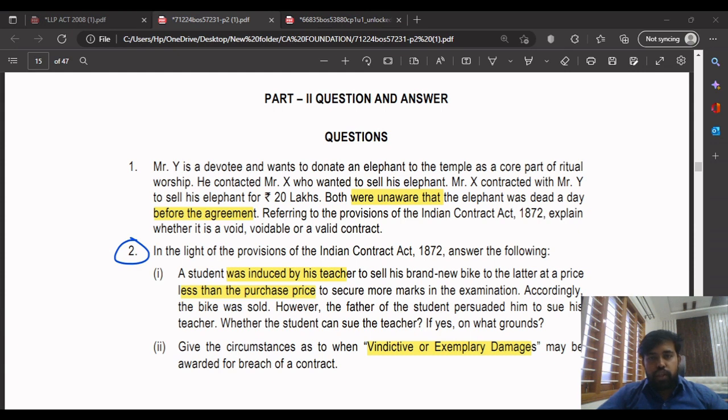I'll be giving the gist of the questions. See, I will not be discussing the entire question. I'll just tell you what is there in the question and tell you the answers, what you should write in the exam. That much is enough.